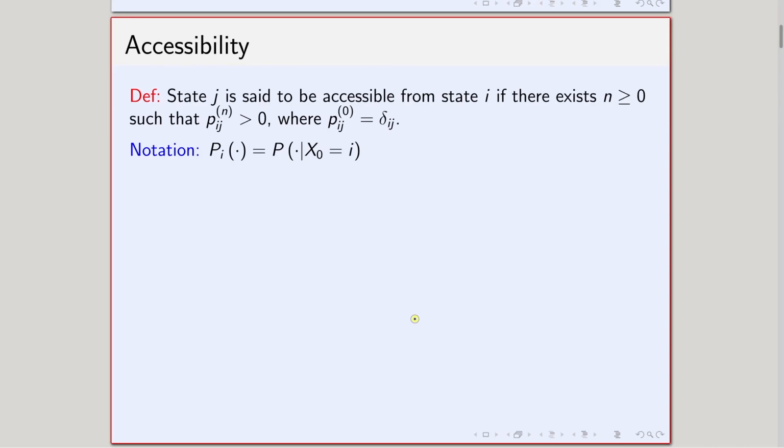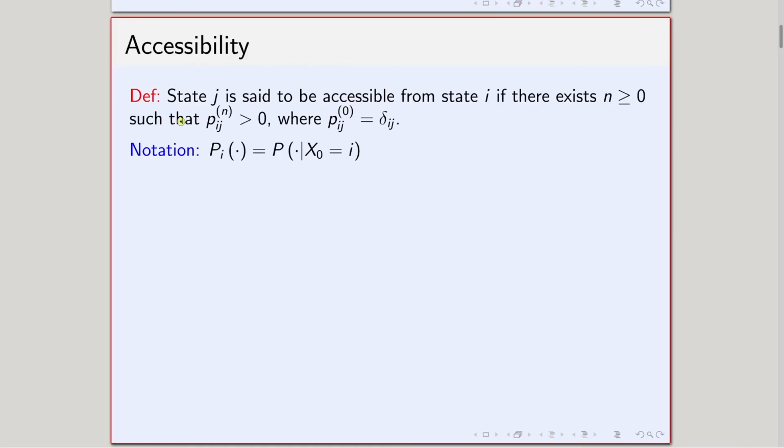So, what is accessibility? Accessibility is a very standard term. Accessible basically means that I can go from one place to another place. So, maybe Delhi is accessible from Noida, that basically means that I can go from Noida to Delhi, or Delhi is accessible from Kolkata, that basically means that I can access Delhi from Kolkata, and similarly Kolkata is accessible from Guwahati, meaning that I can go to Kolkata from Guwahati. Okay? So, this is basically the essence of accessibility. It is true in case of Markov chain also. So, let us see the definition first, then we will discuss other things.